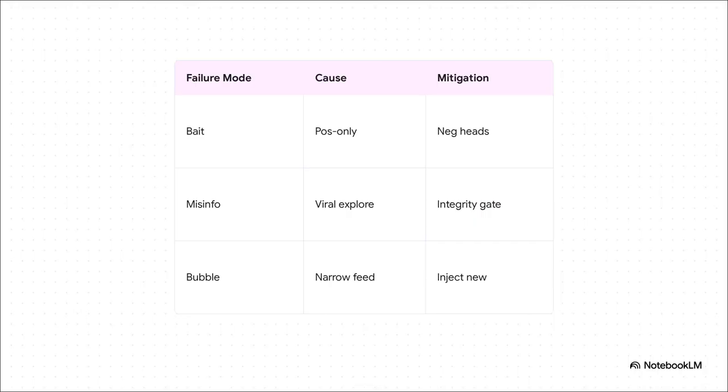So engineers are constantly playing this massive balancing act. Every time the system introduces a new feature, it inherently introduces a risk, which then requires a structural counterweight. For instance, if optimizing for positive clicks causes engagement bait, they introduce negative heads. If viral exploration starts spreading misinformation, they strictly integrity gate it. And if giving you exactly what you want creates a super narrow filter bubble, they intentionally inject fresh, out-of-network recommendations just to expand your horizons.